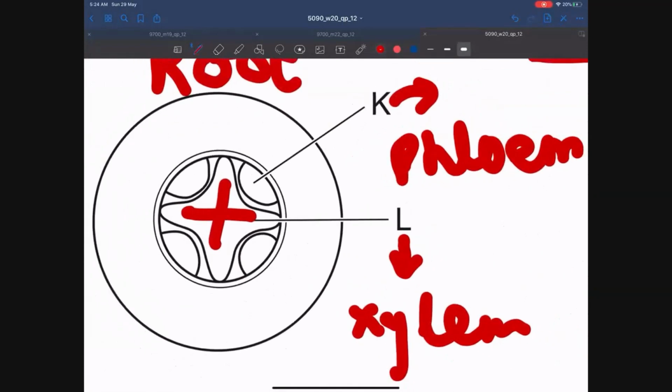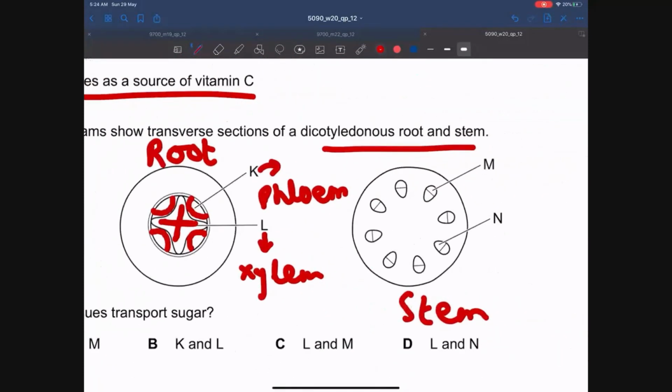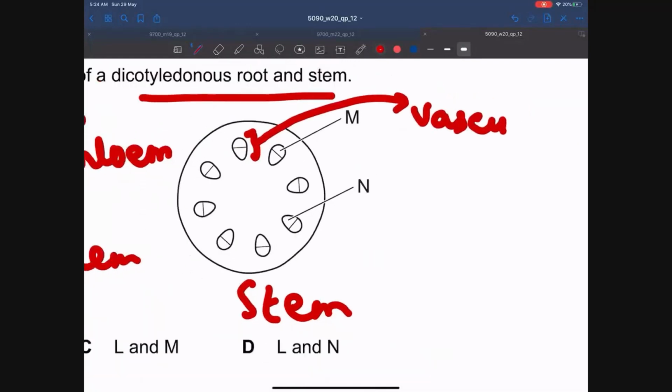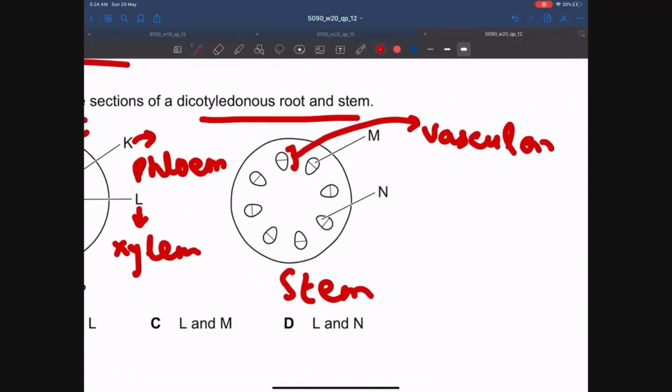In the root, the structure X is the xylem, and the tissue around the xylem is always phloem. If we talk about the stem, then in the stem we find vascular bundles, which contain xylem and phloem.